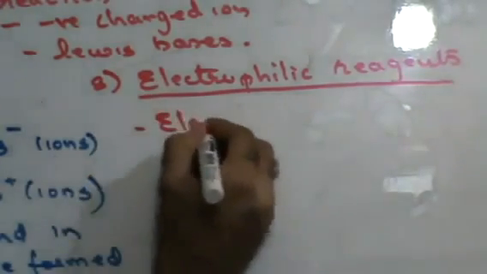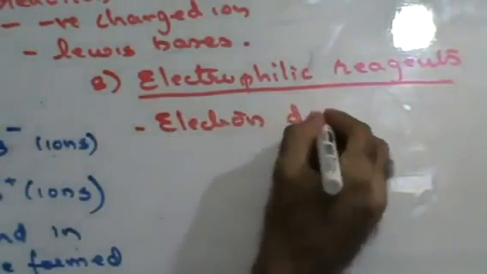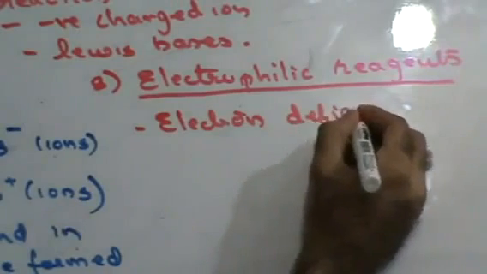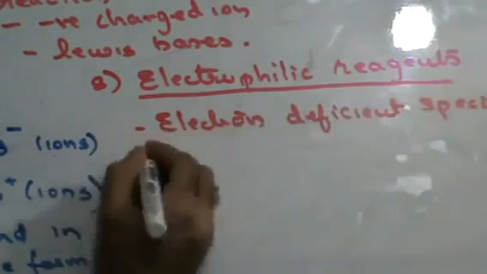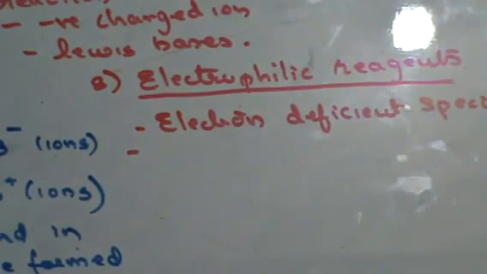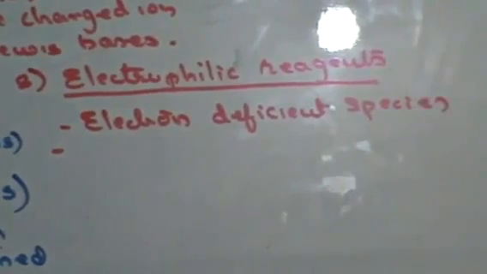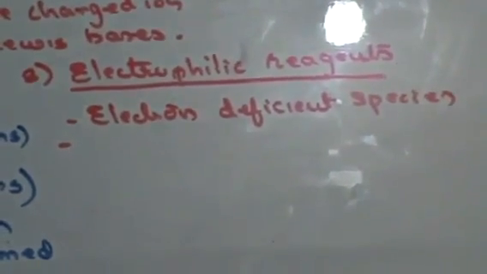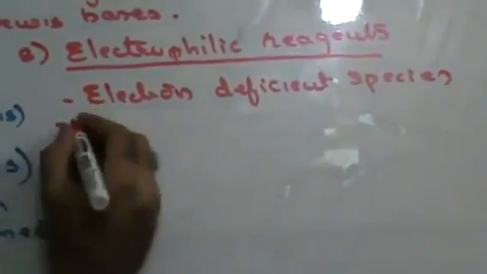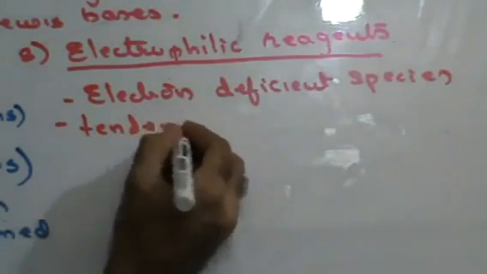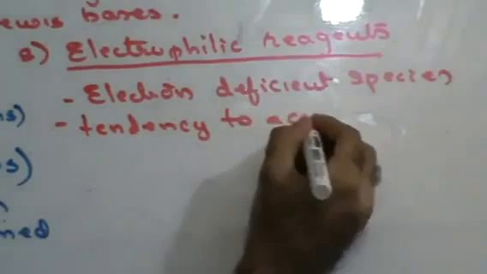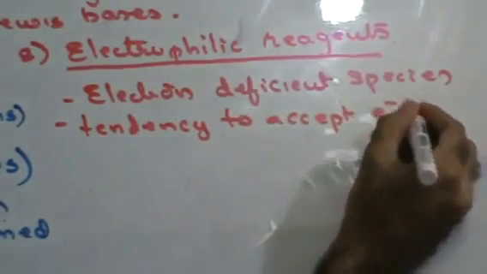These are electron deficient species. Since they are electron deficient species, they will have a tendency to accept electron pair. They do not have electrons, therefore they have a tendency to accept electron pair.